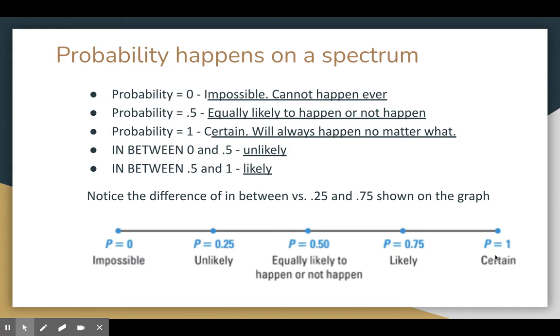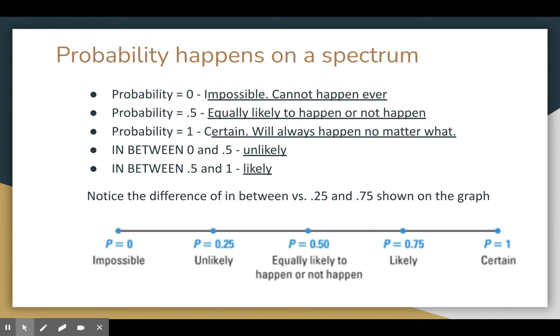Okay, and if we take a look at our spectrum, like we said, any number between 0 and 1: if the probability is 0, that means it's impossible. It cannot ever happen, right? Absolutely zero chance. Probability of the sun rotating around the earth is 0. Probability of 0.5, that's equally likely to happen or to not happen. For example, like a coin flip, you got 1 out of 2 options, right? It can be heads, it can be tails, you got a 50-50 chance. If the probability is 1, that means it's certain. Absolutely will happen always, no matter what. So if we flip-flop the example of probability of 0, a probability of 1 would be the earth rotates around the sun. That does happen every single day, every single time, no matter what.